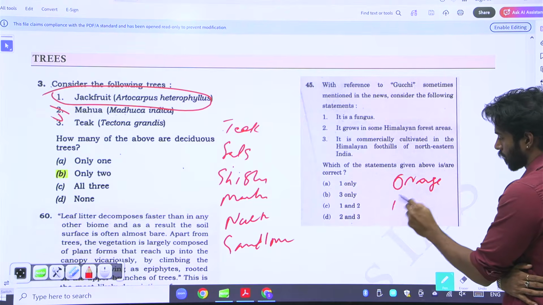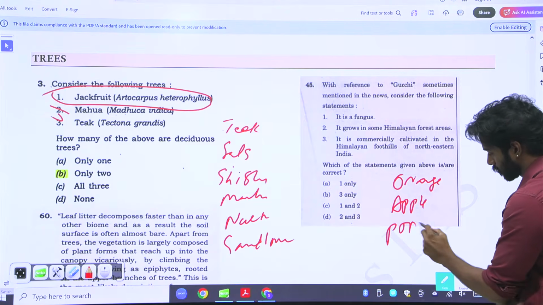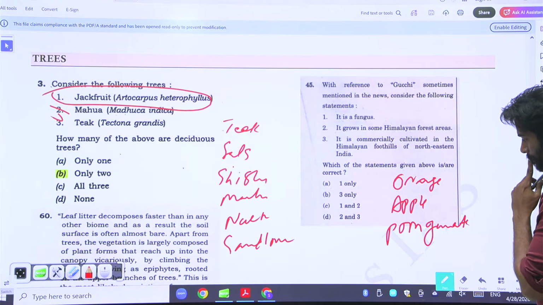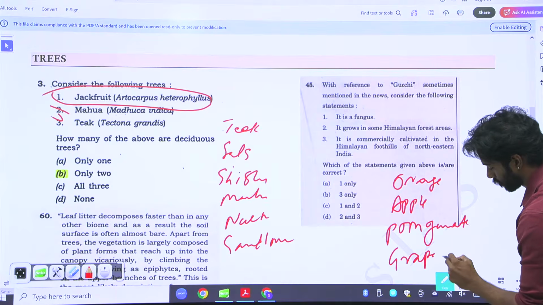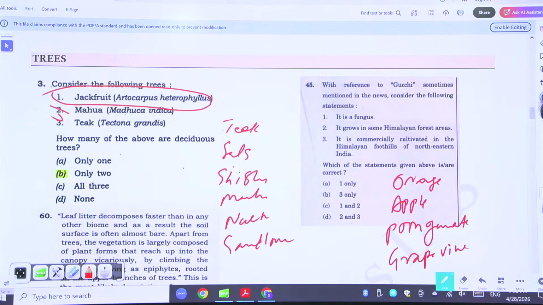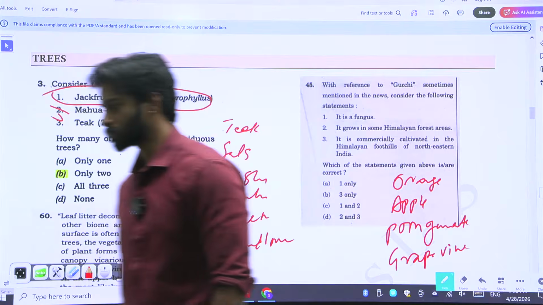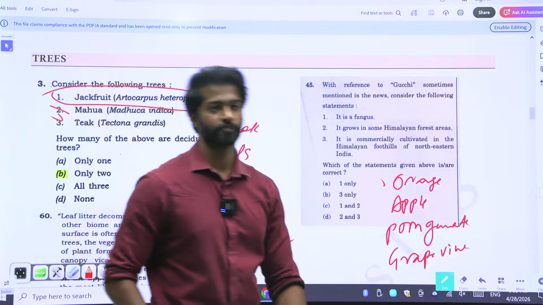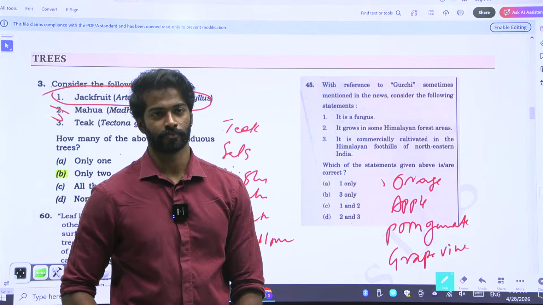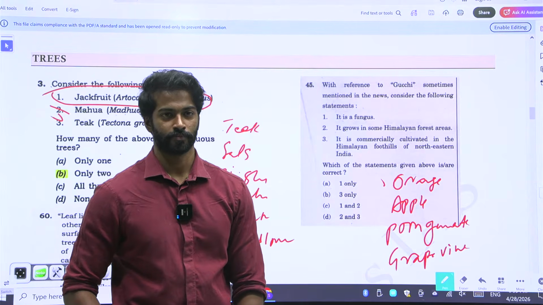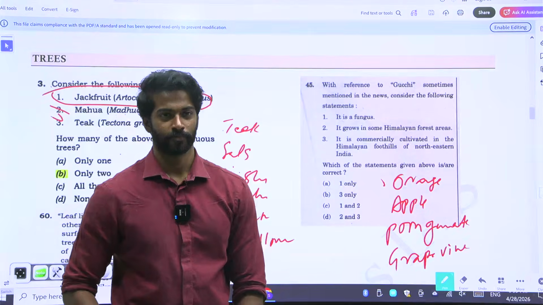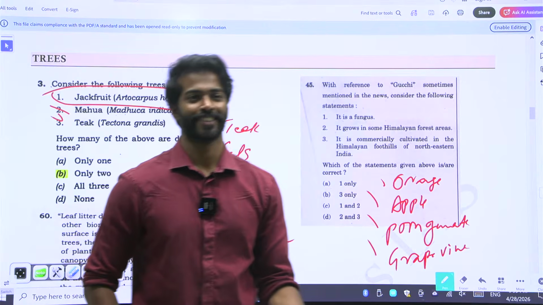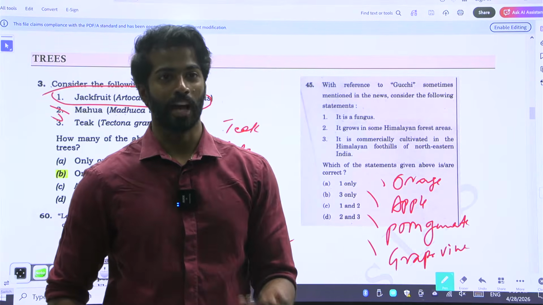Orange, apple, pomegranate, and grapevine. Which of these are deciduous? All are deciduous. Where are apples grown? Apples require a cool temperature.